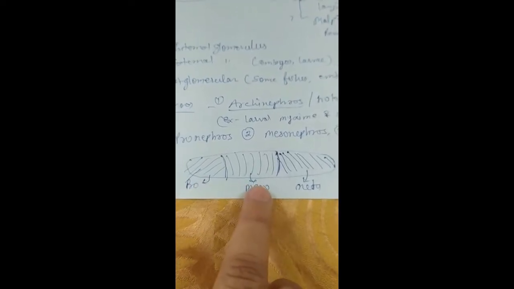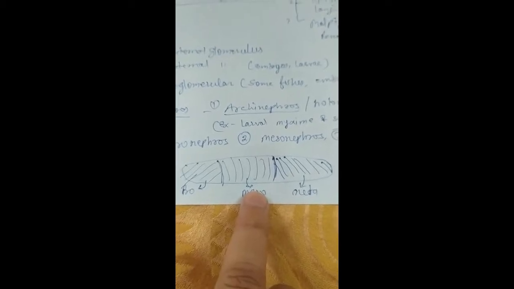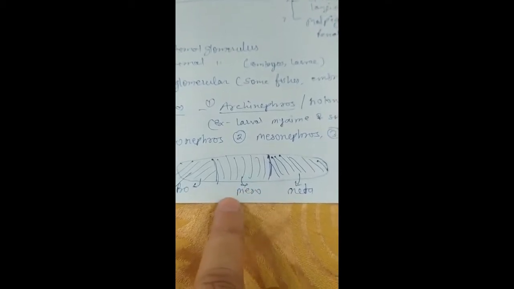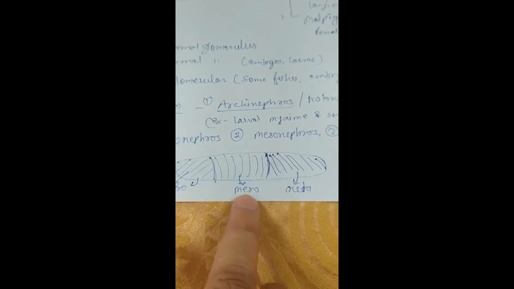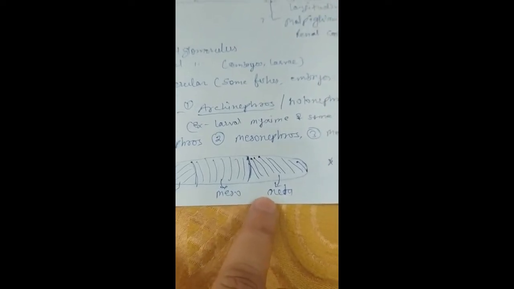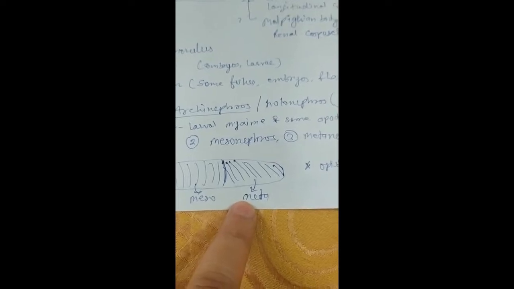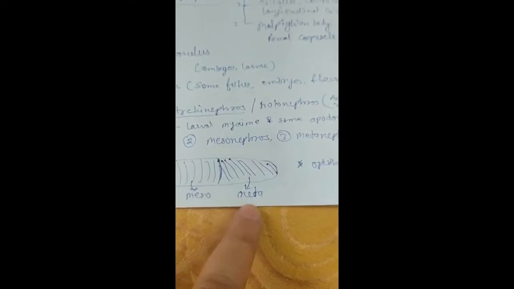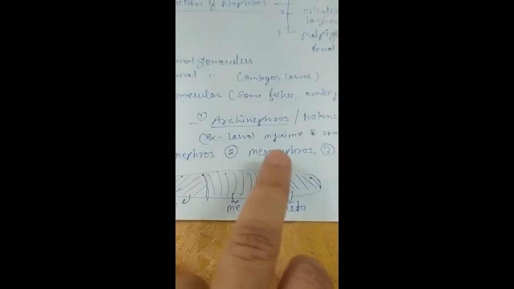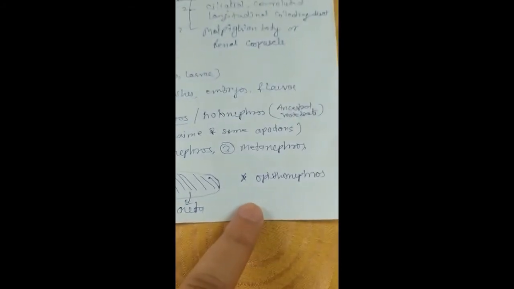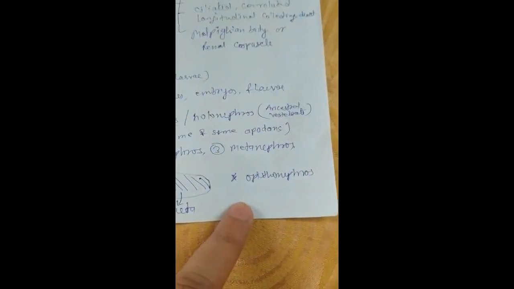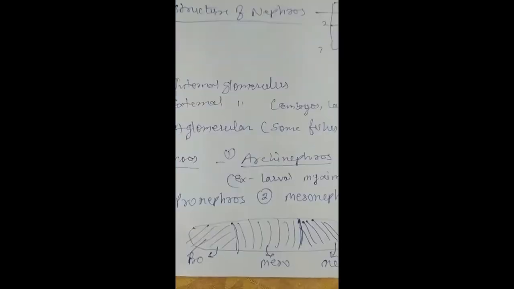When the middle part of the nephrotome is involved, it is called mesonephros. Whereas when the posteriormost part of the nephrotome gives rise to the nephros, it is called metanephros. Besides this, there is the primitive form, archaeonephros, and one intermediate type, opisthonephros.